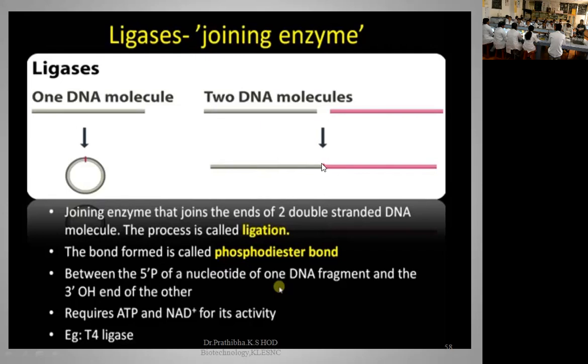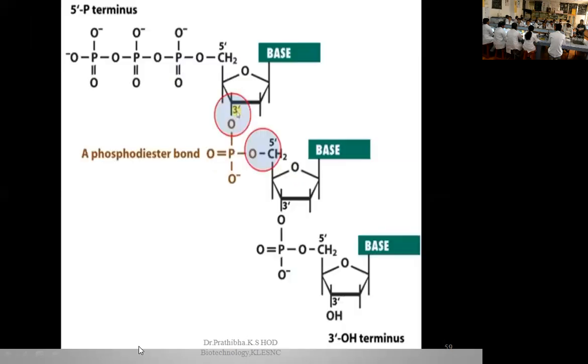Between the 5' phosphate and 3' hydroxyl, there you can see the formation of the phosphodiester bond in one DNA fragment. And this DNA ligase requires ATP and NAD plus for its activity, for example, T4 DNA ligase. Now let us go through what the phosphodiester bond is.